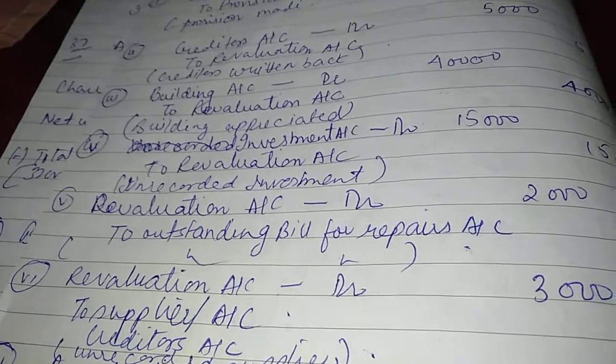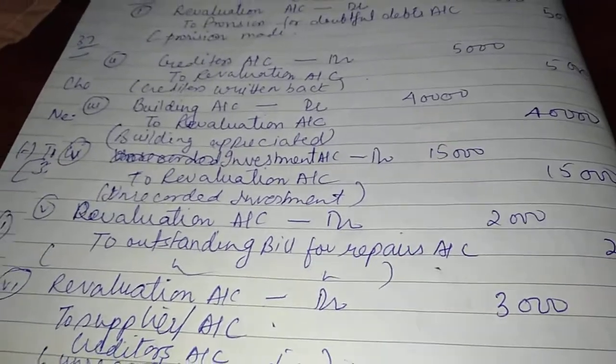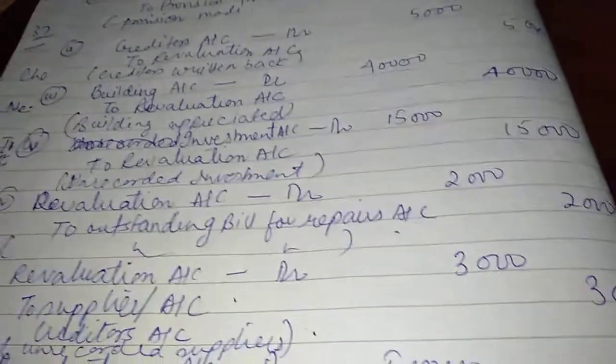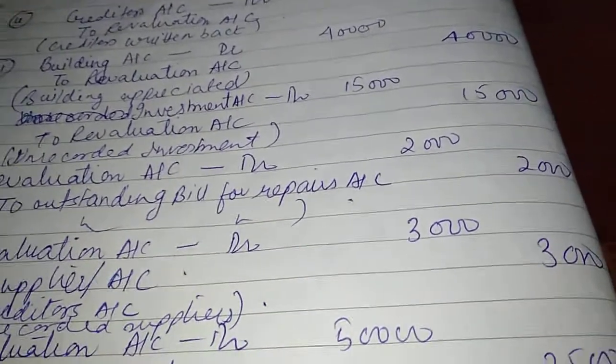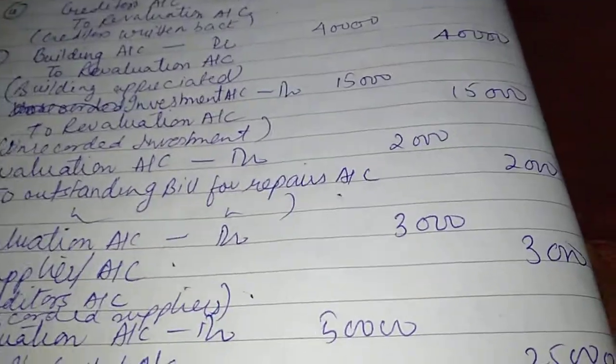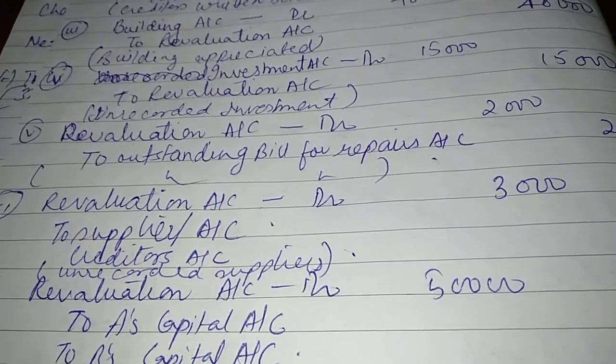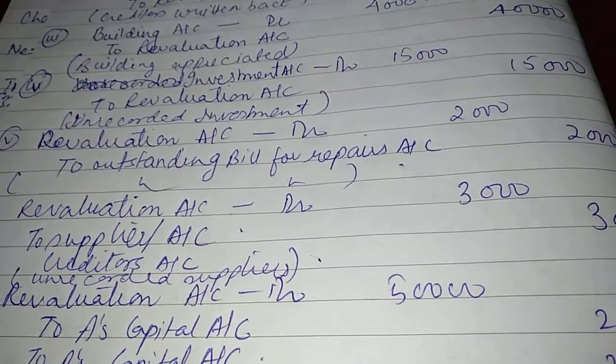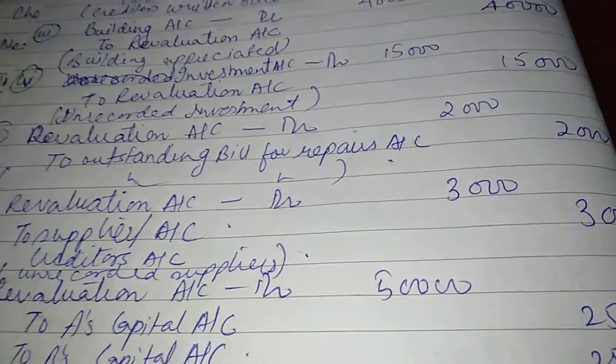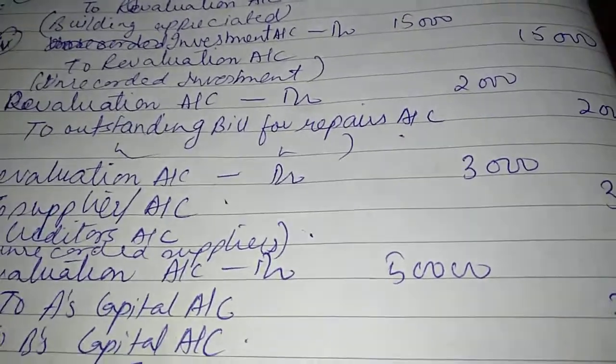Next, there is a liability for outstanding bill for repair which has arisen, means your liability has increased, means revaluation account debit to outstanding bill for repair account 2,000. Is it clear?